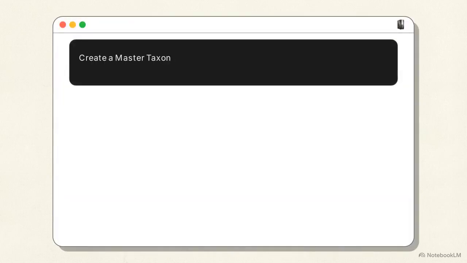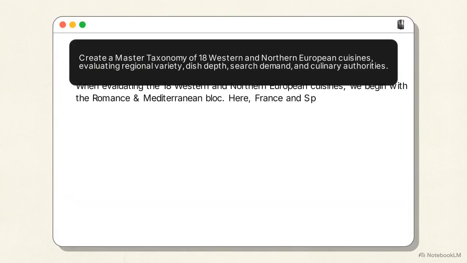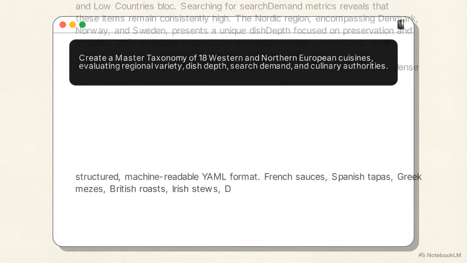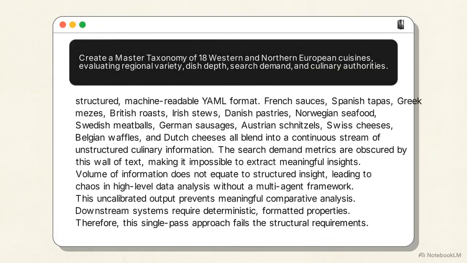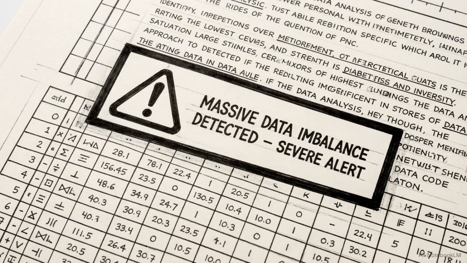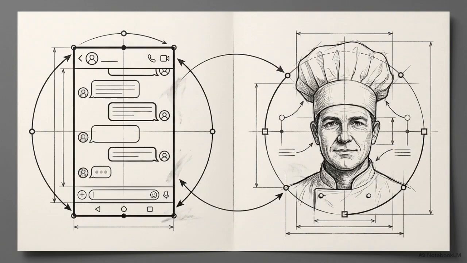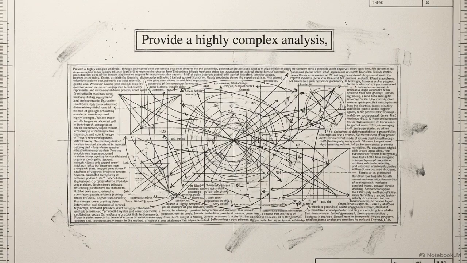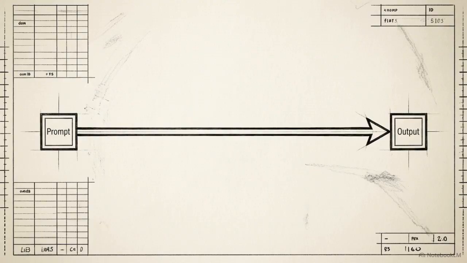When you ask a single large language model, an AI trained to generate text based on vast data sets, to structure subjective qualitative data, it immediately runs into a problem known as specialist bias. By prompting the AI to act as an expert in a specific domain, the system inherently inflates the importance and depth of that exact subject. It finds complexity because you told it to look for complexity. A single pass generation cannot correct this flaw.